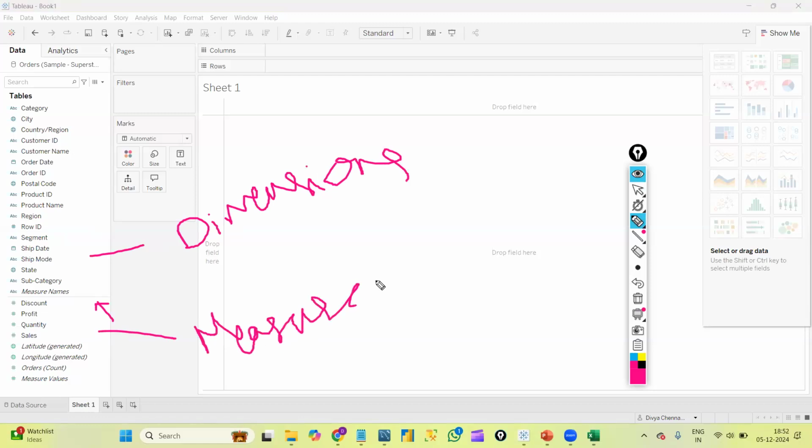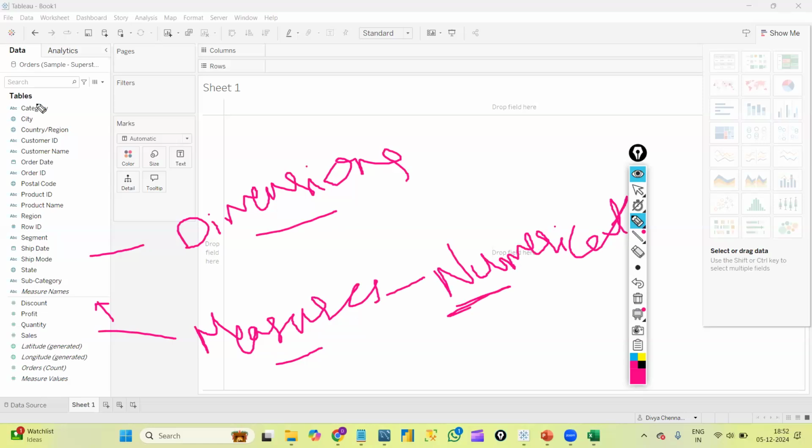So what is a dimension and what is a measure? To make it simple, I'll tell you one point: all the numerical data type data comes under measures. All the remaining data, whether character data, globe, or date data type, comes under dimensions. That is a simple understanding.